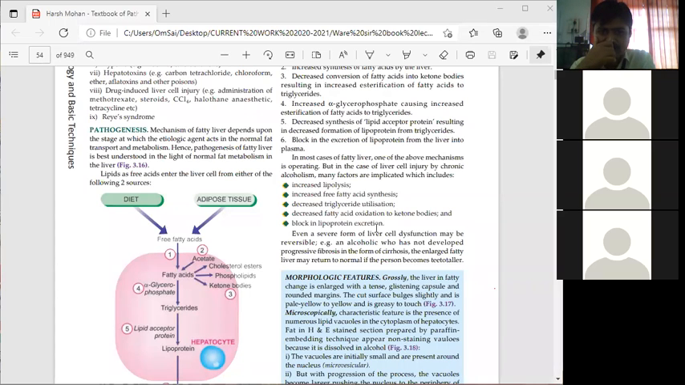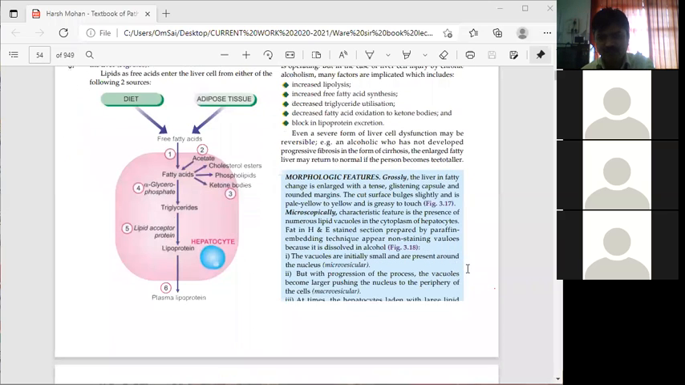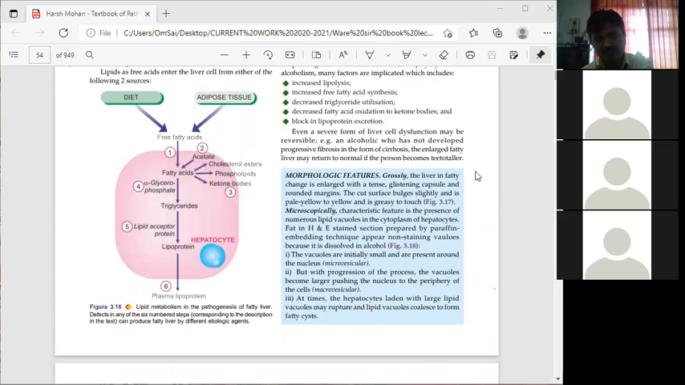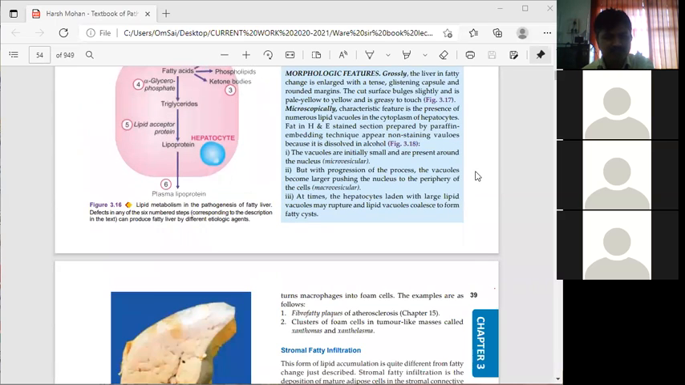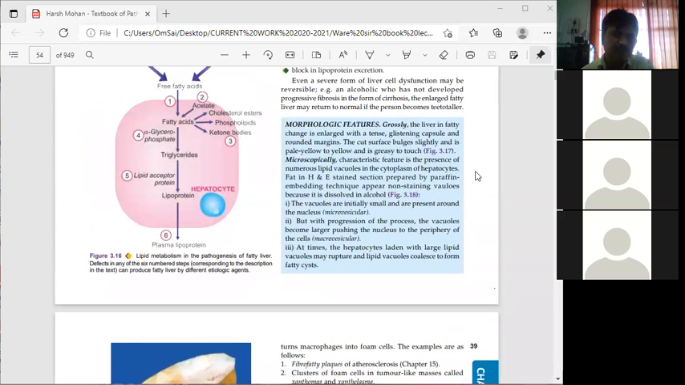Even a severe form of liver cell dysfunction may be reversible. Example: an alcoholic who has not developed progressive fibrosis in the form of cirrhosis. The enlarged fatty liver may return to normal if the person becomes a teetotaler.